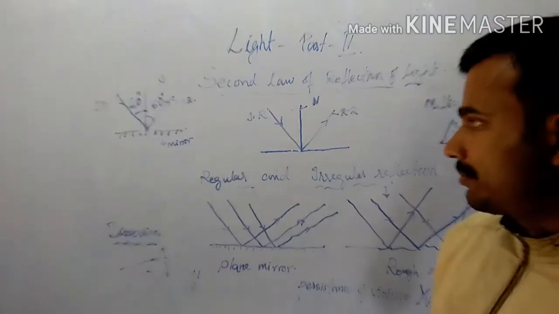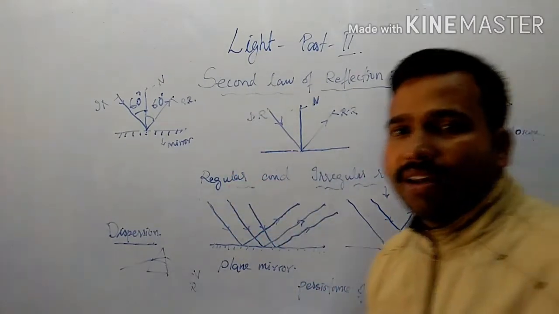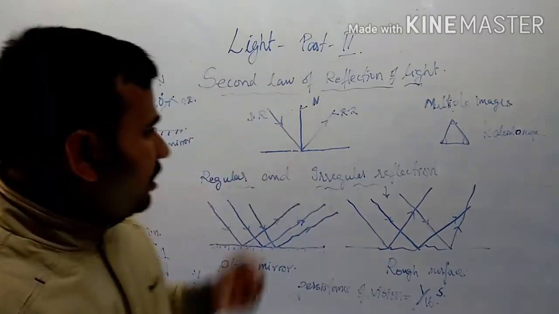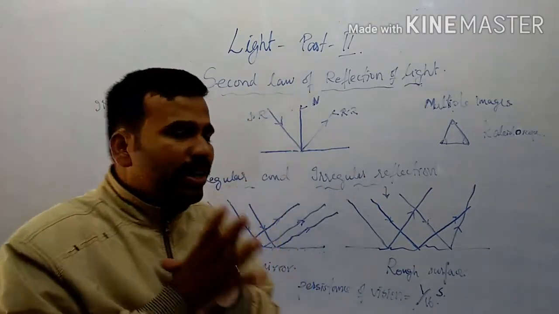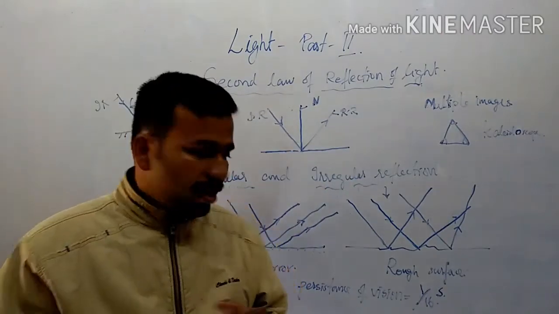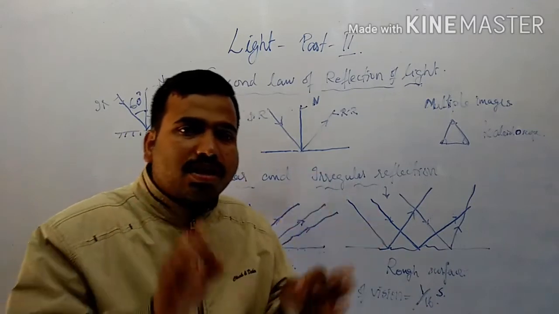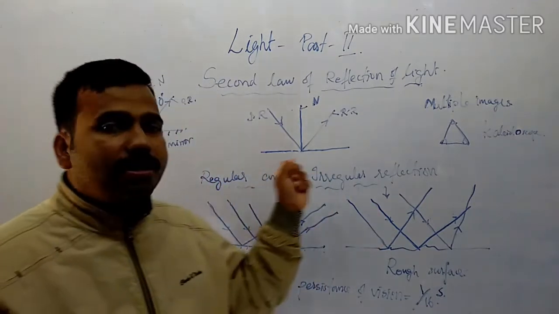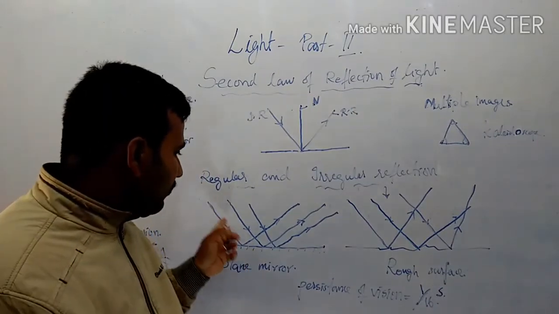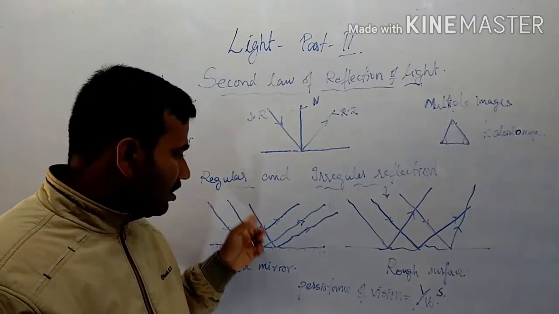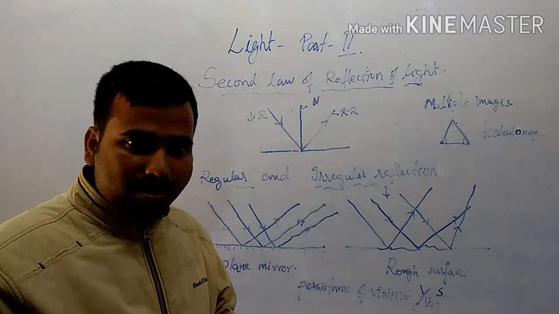I hope you understood. The next topic is regular and irregular reflection. What do you mean by it? If the reflection is happening from a smooth surface, such as a plane mirror, such a reflection is known as regular reflection. In regular reflection, you can see that the incident rays are parallel to each other.